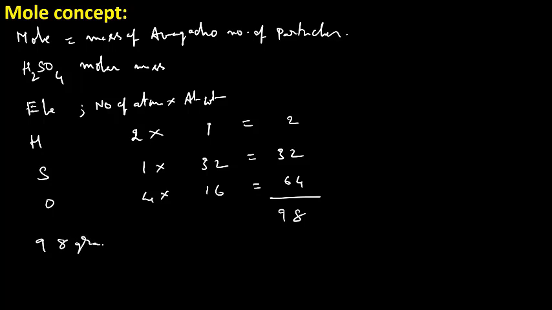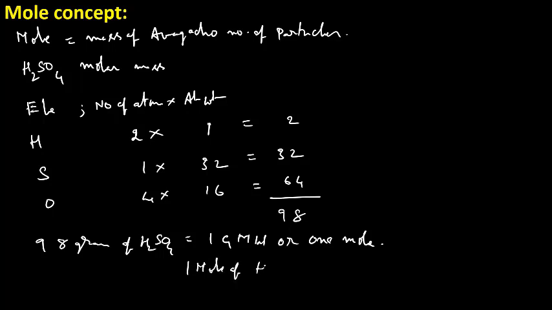Therefore, 98 grams of sulfuric acid is nothing but 1 gram molecular weight, or it is also called 1 mole. So this 1 mole of sulfuric acid has how many particles? 98 grams.